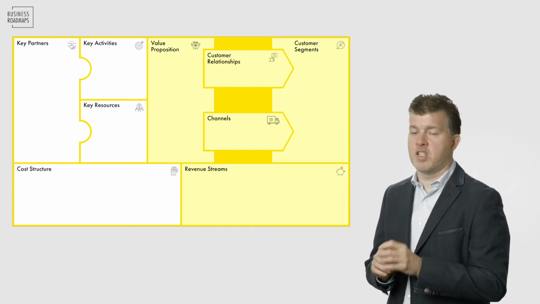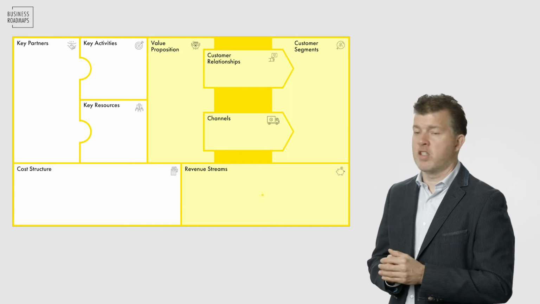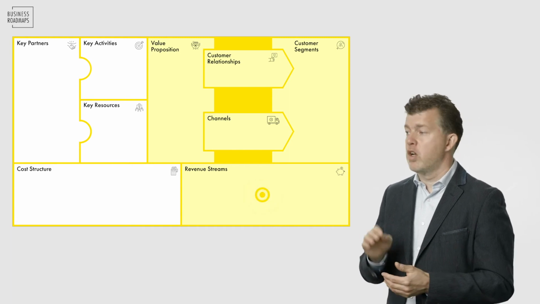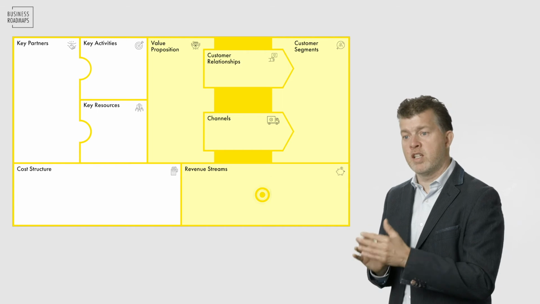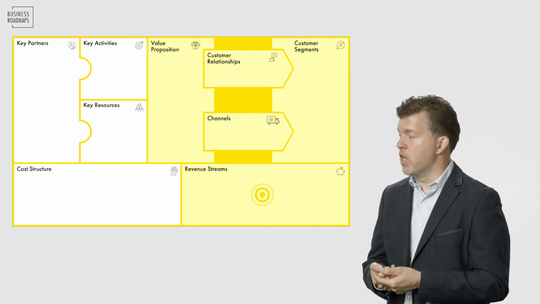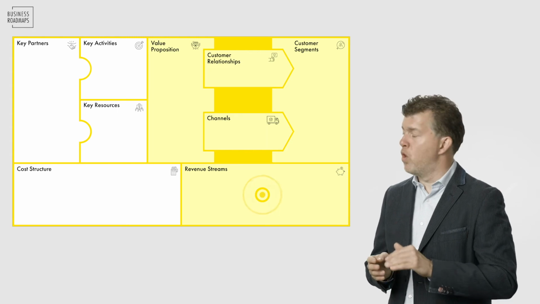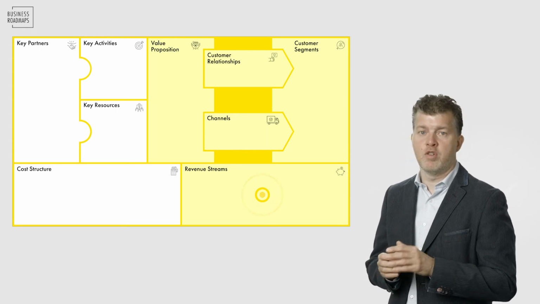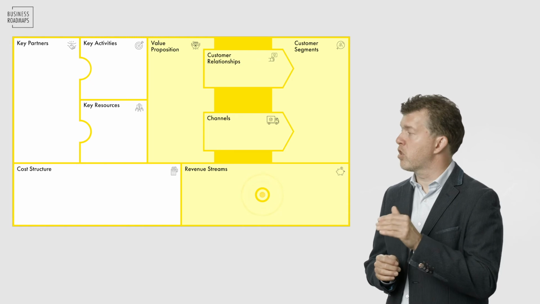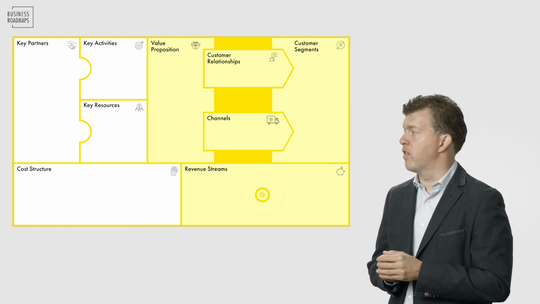So that's the right-hand side of the model, and under the right-hand side of the model are the revenues. All those things you do on the right-hand side should deliver money, should deliver cash. And mention what categories of revenues you have. No figures, just what are the categories of revenues I have.